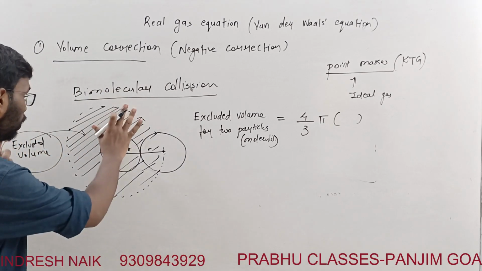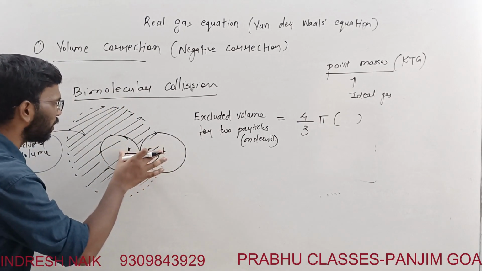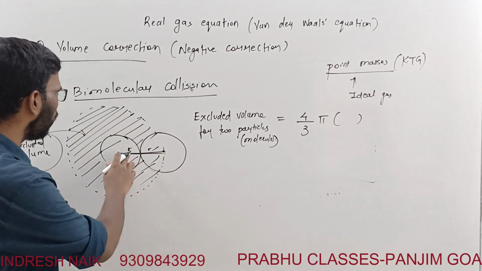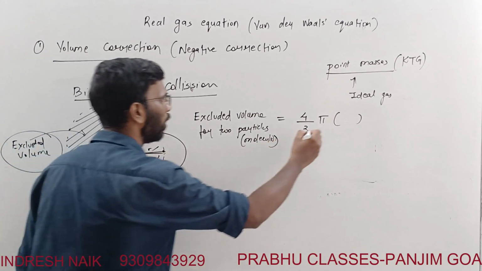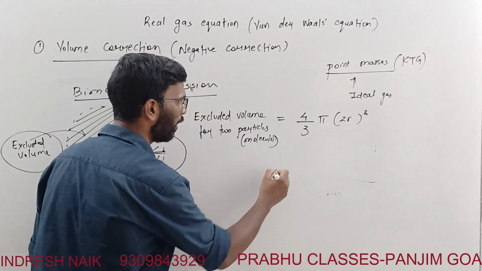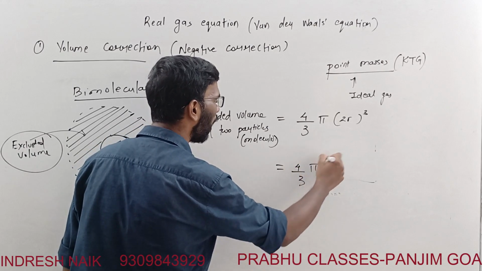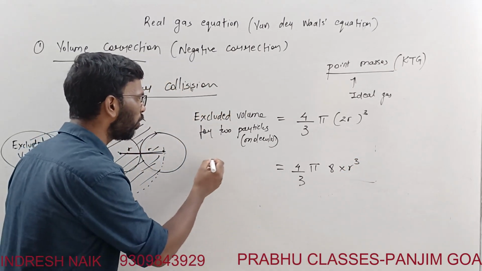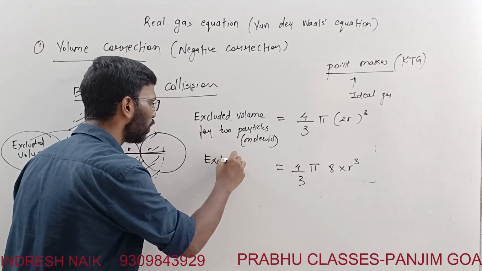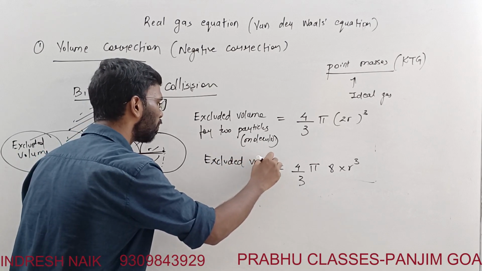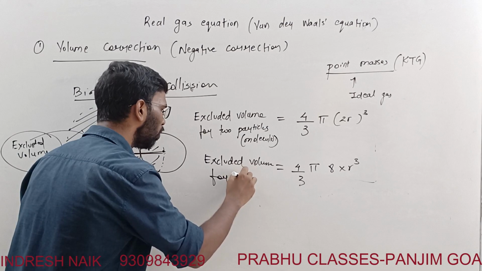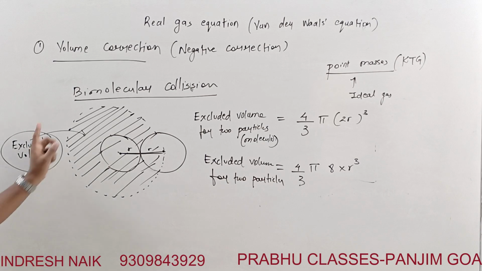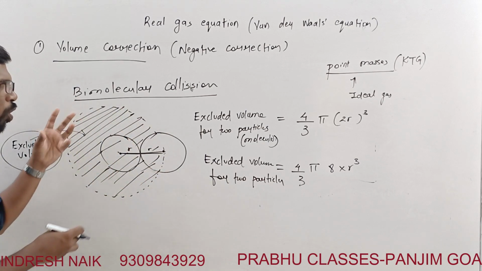Now this shaded region's radius is this, right? This is the shaded region's radius. So this is what we are finding, the excluded volume. How much will it be? It won't be just r, it will be 2 times r, the whole cube, right? Which is equal to 4/3 pi, and 2 raised to 3 is 8, and this is r cube. Now this is the excluded volume for the two particles, right?